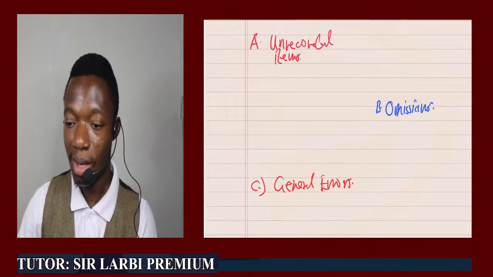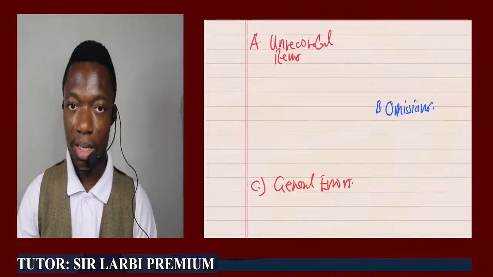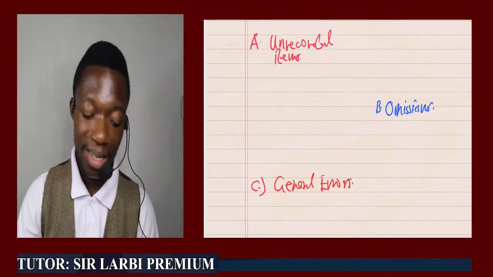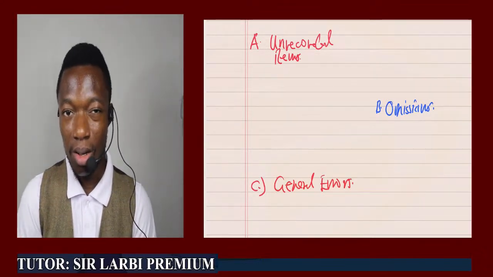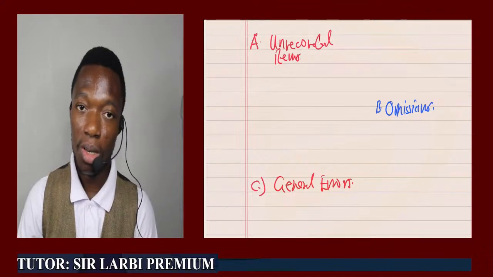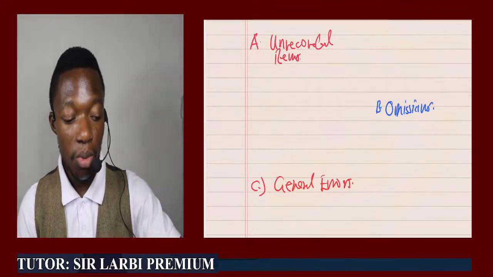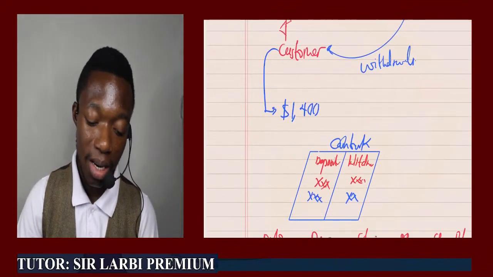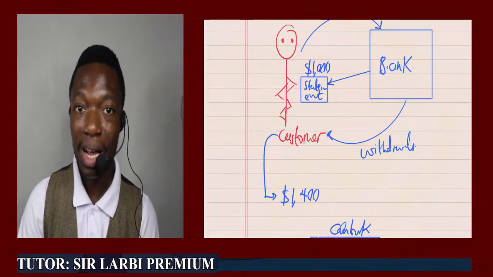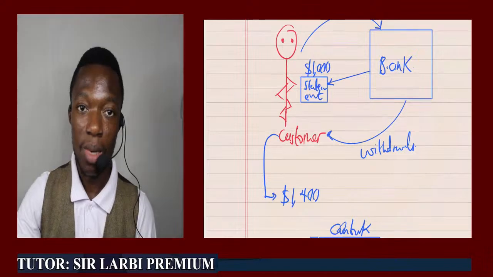Once we have gotten that idea, let's bring in those items so that we can take it from there. Unrecorded items, let's define it simply. Unrecorded items are items that cause discrepancy between a bank statement balance and a cash book balance. These are the items which the customer of the bank, in this case Mr. Mua, has recorded in his cash book, but the bank has failed to record in the bank account of the customer.